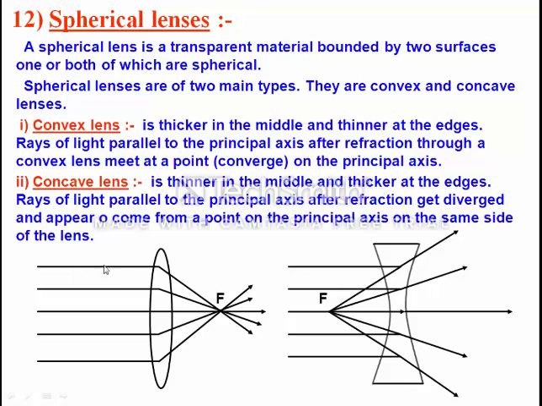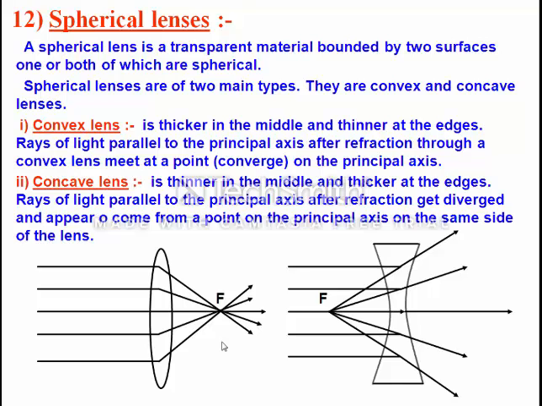Rays of light parallel to the principal axis, after refraction through a convex lens, meet at a point on the principal axis. They converge at a point. That's why a convex lens is also known as a converging lens. It is after refraction, not reflection; in a mirror there is reflection, but in a lens there is refraction.